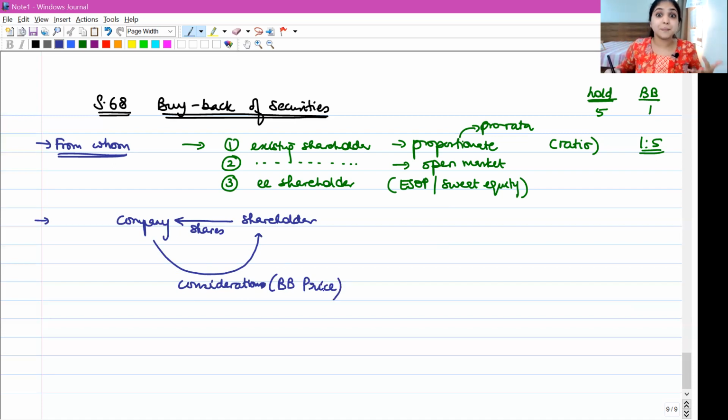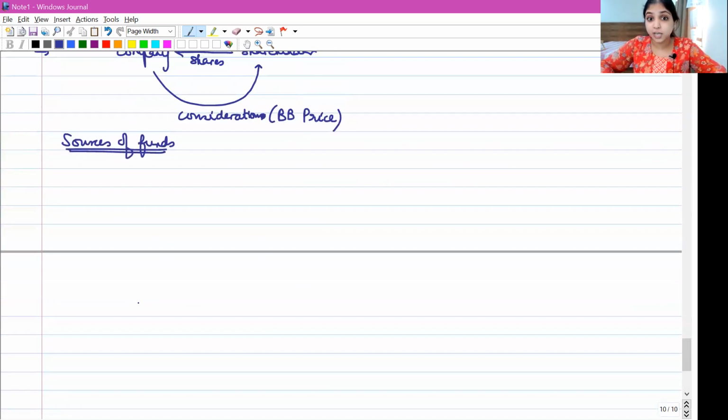So the company needs money to pay off the shareholders. From where is the company going to take this money? What are the sources of funds that are allowed? What are the accounts that the company is allowed to touch?